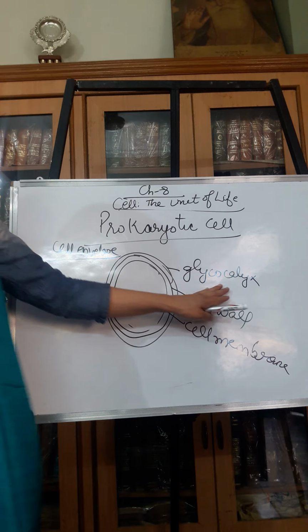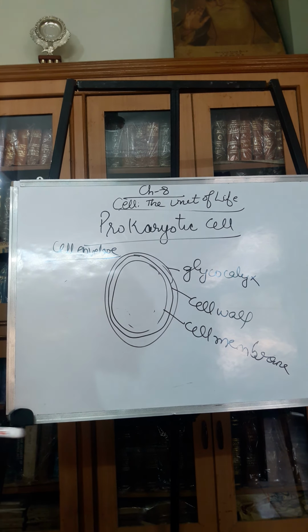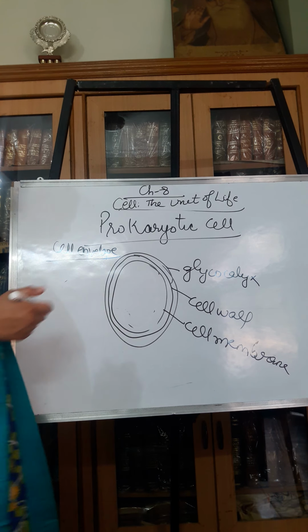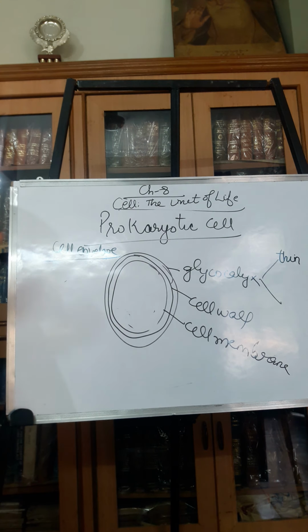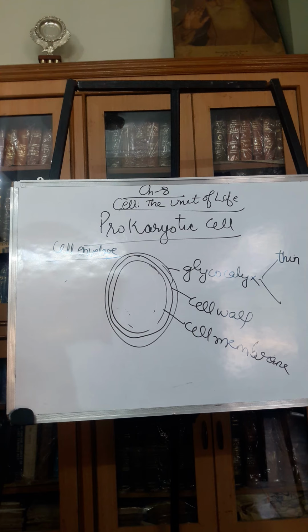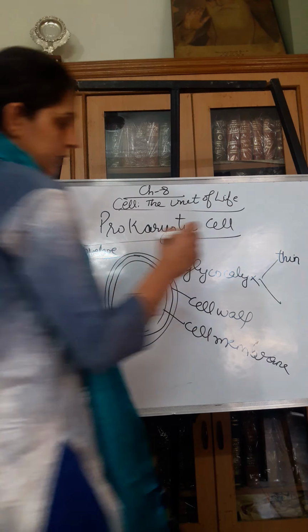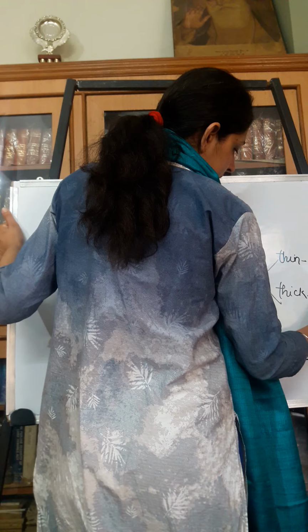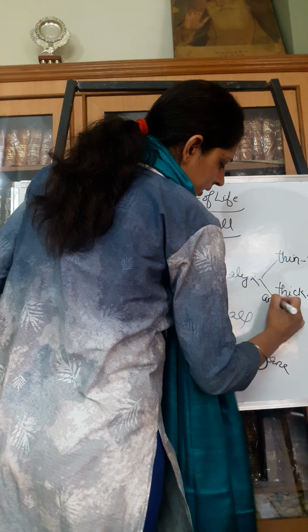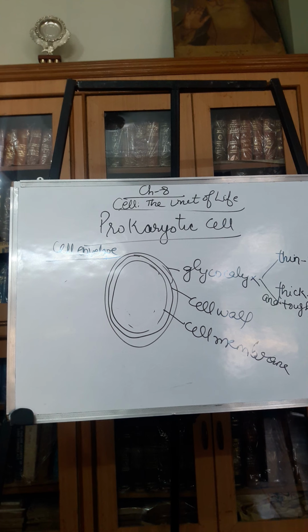If it is loose and thin, it is known as a slime layer, while if it is thick and tough, then it is called a capsule. Their main function is to form a protective covering.